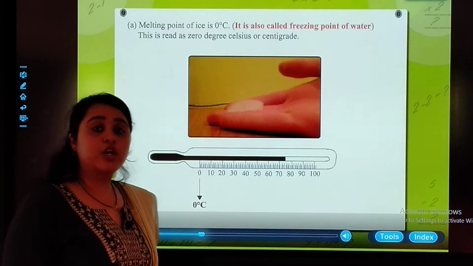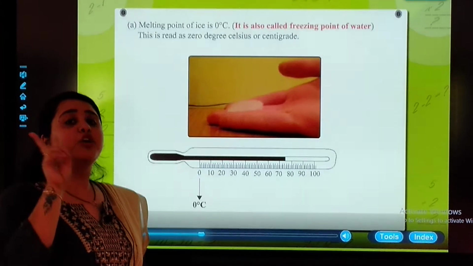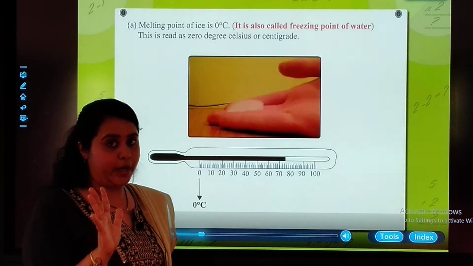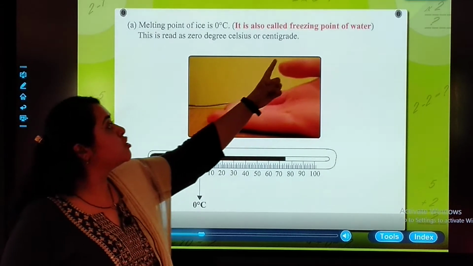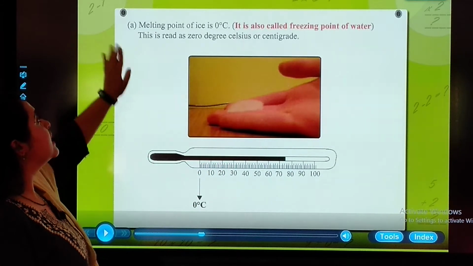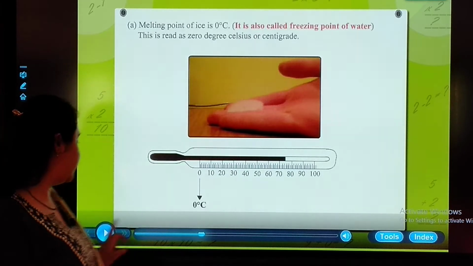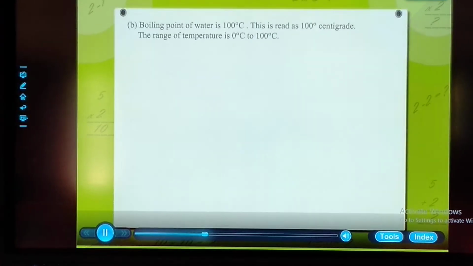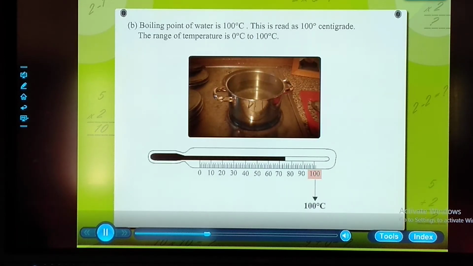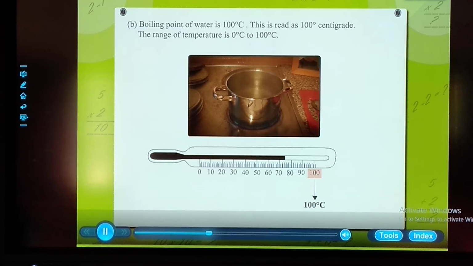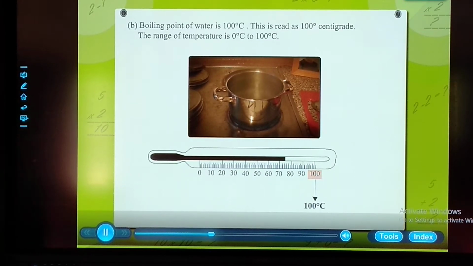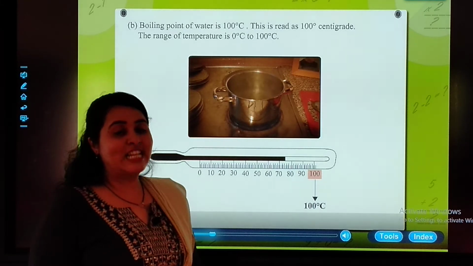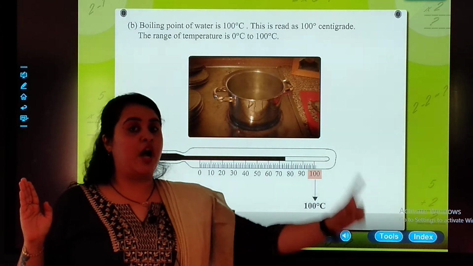Now we are having a look at the Celsius scale. There are two ranges between. 0 is known as the freezing point, also called the freezing point of water. It is read as 0 degrees Celsius or centigrade. Boiling point of water is 100 degrees Celsius, read as 100 degrees centigrade. The range of temperature is 0 degrees Celsius to 100. So we can say that we can measure the Celsius from 0 to 100.